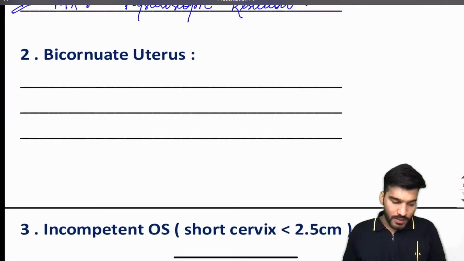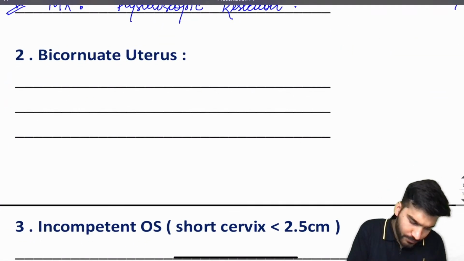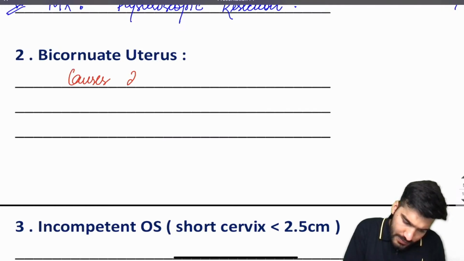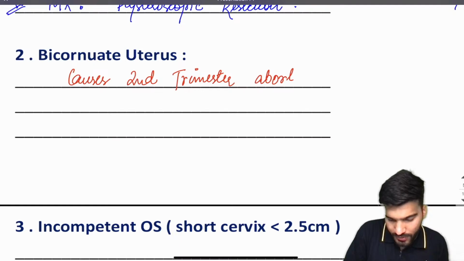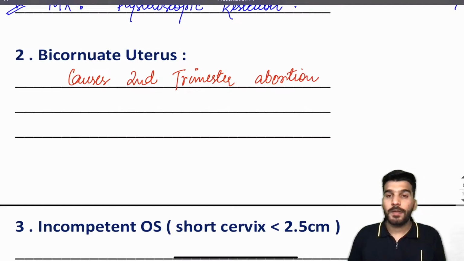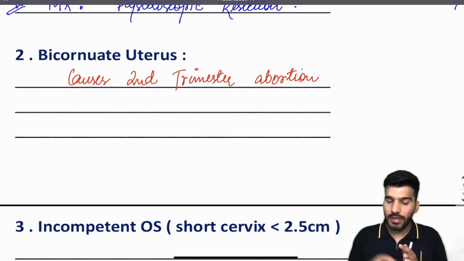Write it down: this bicornuate uterus also causes second trimester abortion related to the anatomy. Now there are two horns present, so we will do a surgery called Strassman metroplasty. It's a procedure that will unify these two horns and make a single cavity.